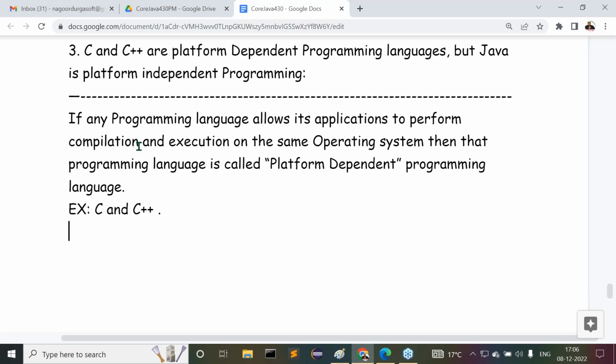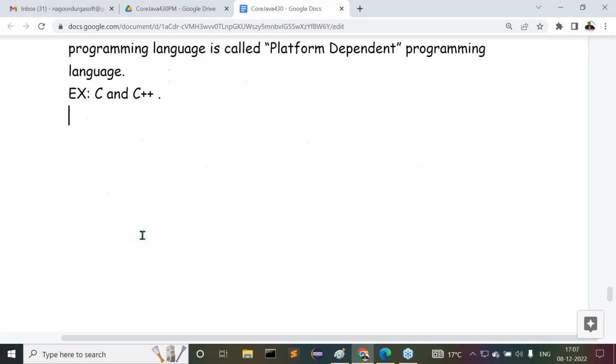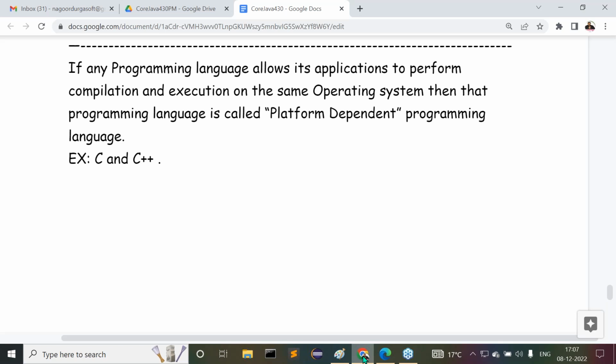Why are C and C++ platform dependent programming languages? How can we say that? For that, I'm giving some clarity. Observe carefully. I want to take one simple representation.